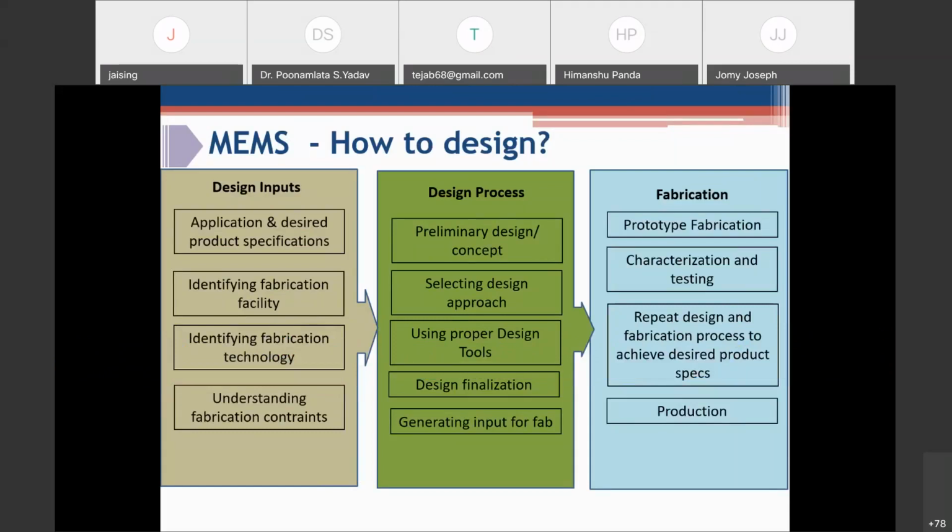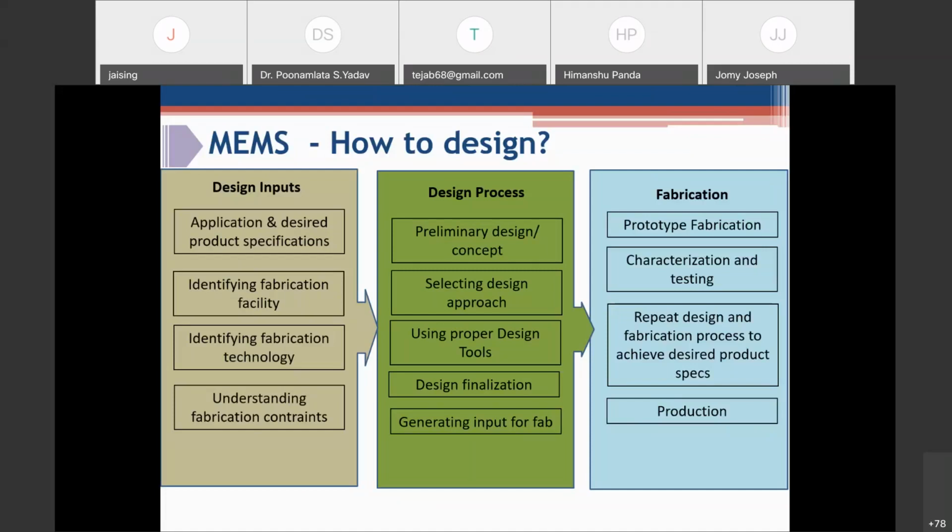So what are the design inputs we need to consider for designing any MEMS device? First is the application and desired product specification. Then for developing a MEMS device, you need to identify the fabrication facility during the design stage itself. And you need to identify what kind of fabrication technology you will be using.